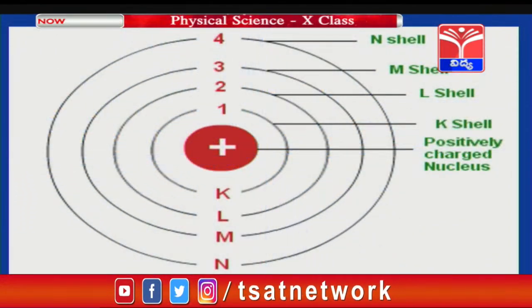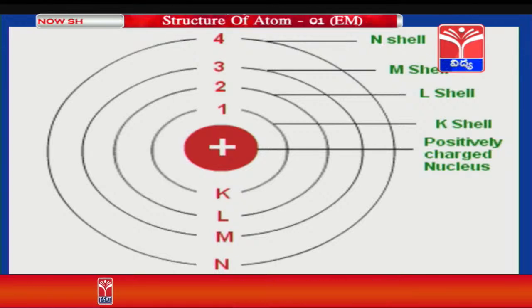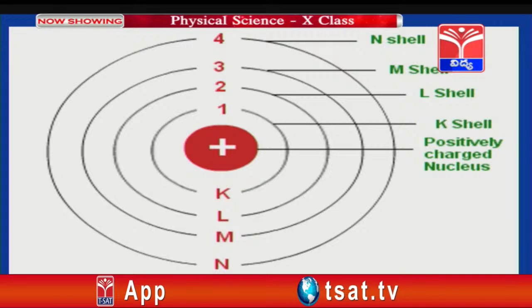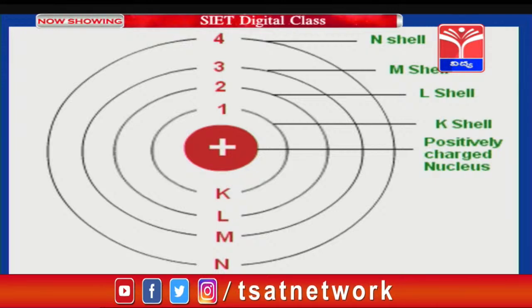See children, here in this diagram you can find different types of shells, K, L, M, N shells. The first shell is the K shell, the second shell is the L shell, the third shell is the M shell, and the fourth one is the N shell, and the total positive charge is located at the center of the atom, that is nothing but the nucleus.